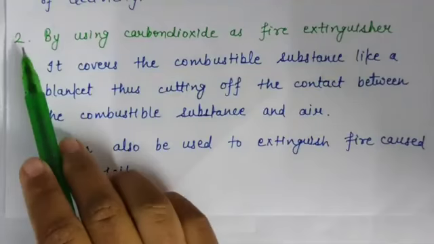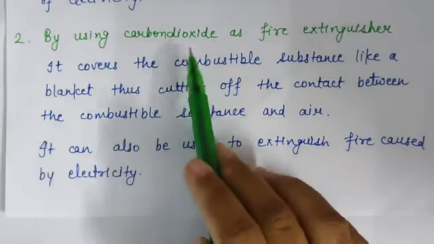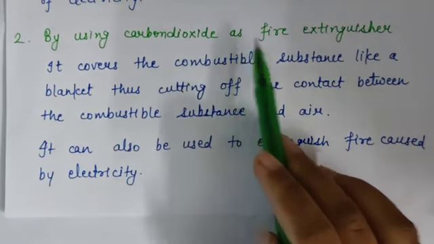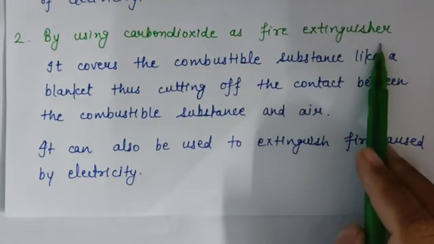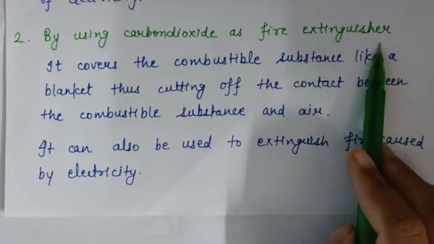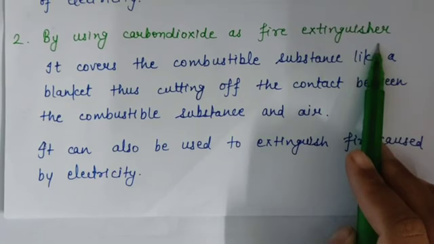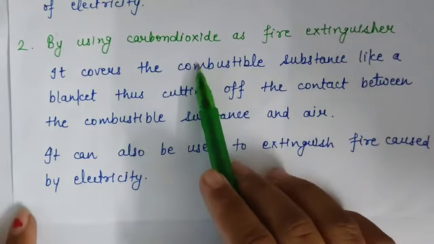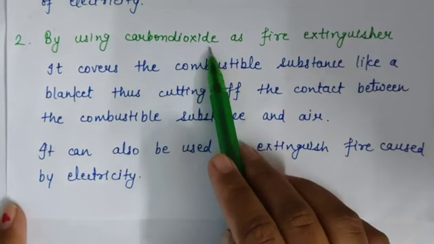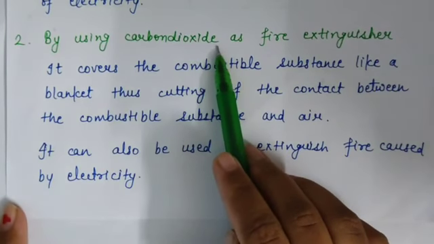The second way is by using carbon dioxide as a fire extinguisher. Carbon dioxide can be used to extinguish fire caused by petrol, oil, kerosene. Why? Because carbon dioxide is heavier than oxygen and covers the combustible substance.